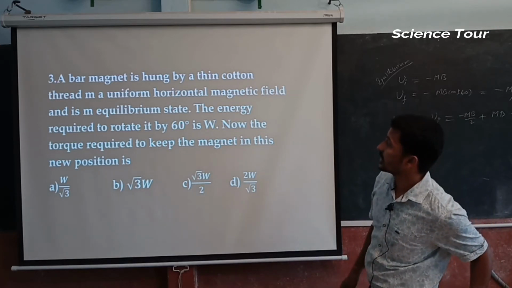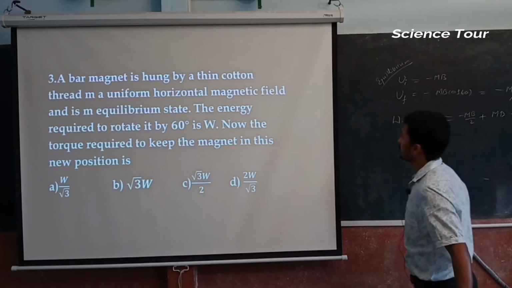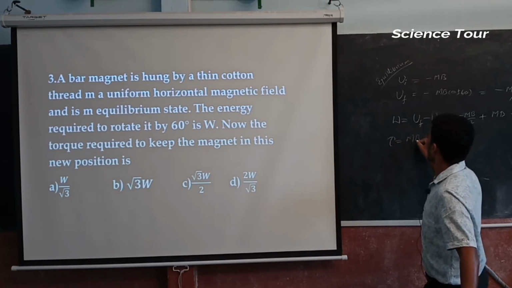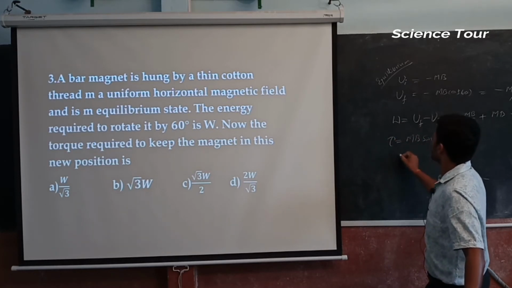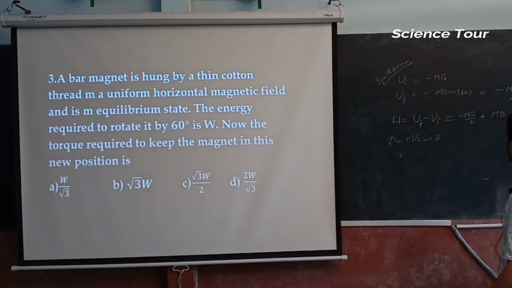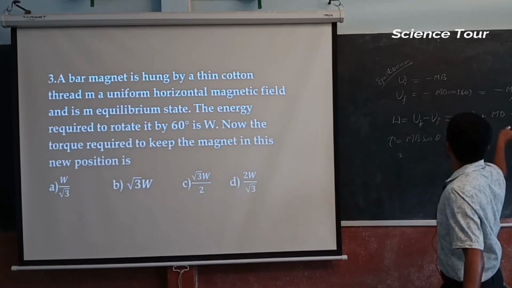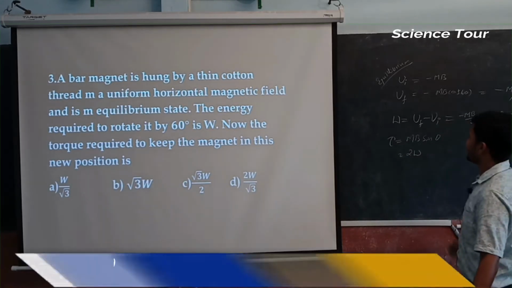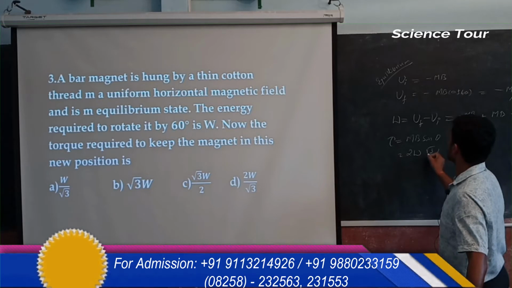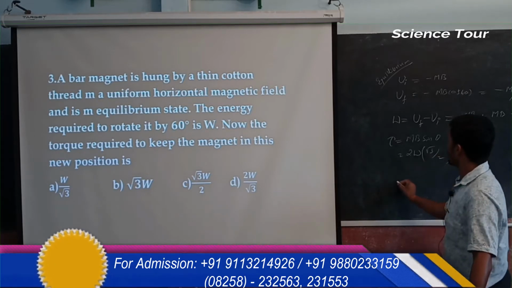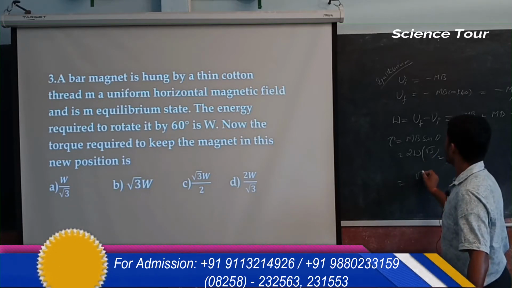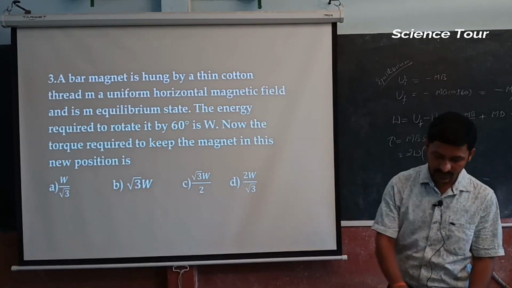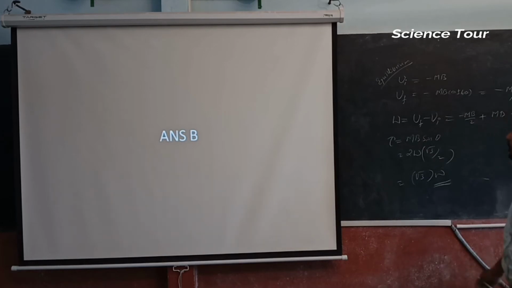Now the torque required to keep the magnet in this position is MB sin theta. MB is nothing but 2 times W. Sin theta is sin 60, which is root 3 by 2. So we are going to get root 3 times W, and the answer is B.